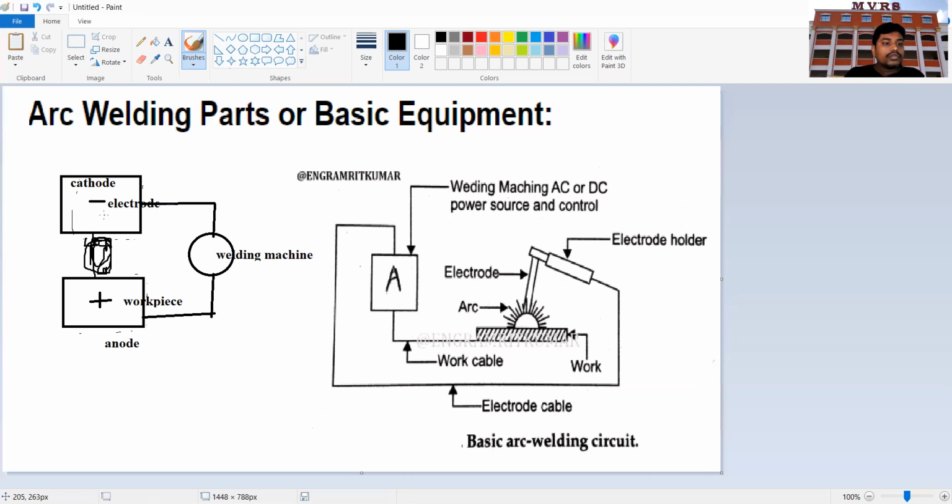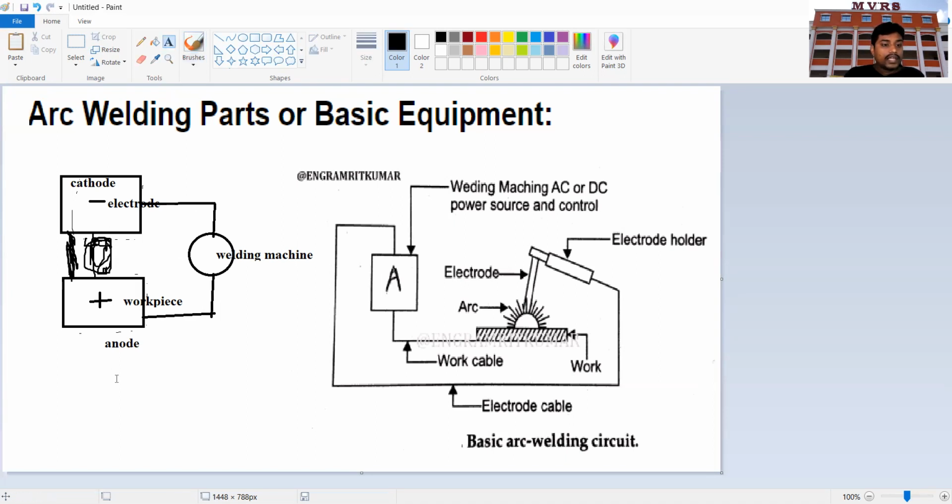Because the negative charge is always attracted to the positive charge, so the ions will start flowing from the cathode to the anode. Likewise, the ions from the anode also will start flowing to the cathode. But in majority, the ions from the cathode are attracted to the anode.